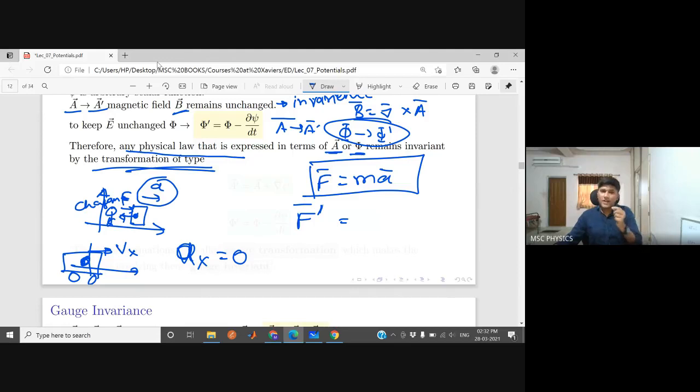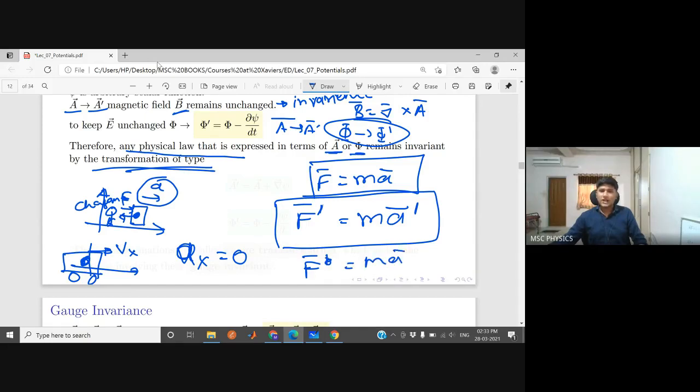So still you will find that this block is going in this direction with the same acceleration as before, and your law of motion also will look like this, F prime equal to ma prime and F equal to ma, because you will see the same acceleration that was visible from here. You'll see the same acceleration. So that is the point, laws of physics should be same, meaning their format should be same, F equal to ma type.